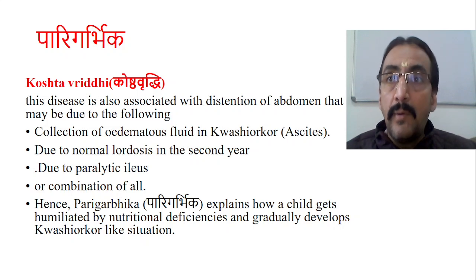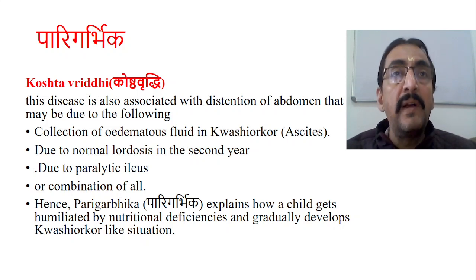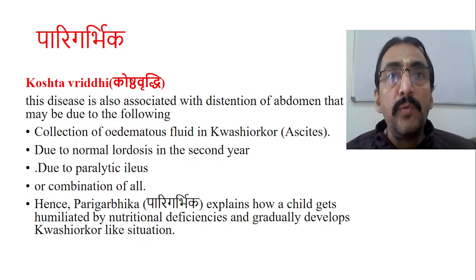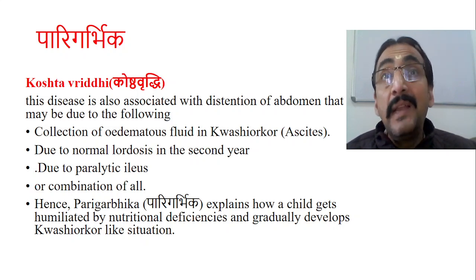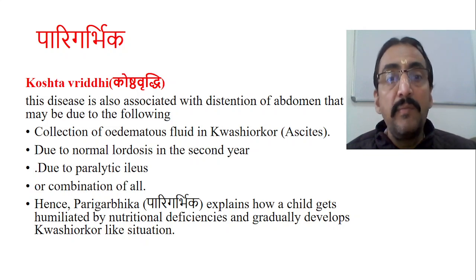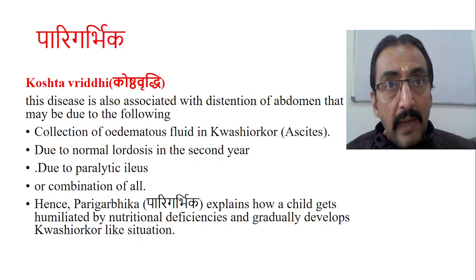So functional obstruction of the intestinal loops will be there. There is no peristaltic movement. So the intestinal loops which are functionally collapsed may lead to an obstruction-like condition. So that might have been referred to as Koštavriddhi. That is also called paralytic ileus. Or as I told, it may be because of hepatosplenomegaly.